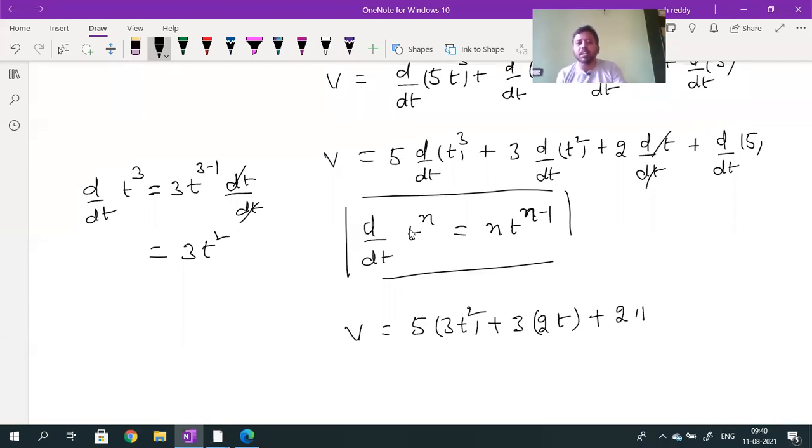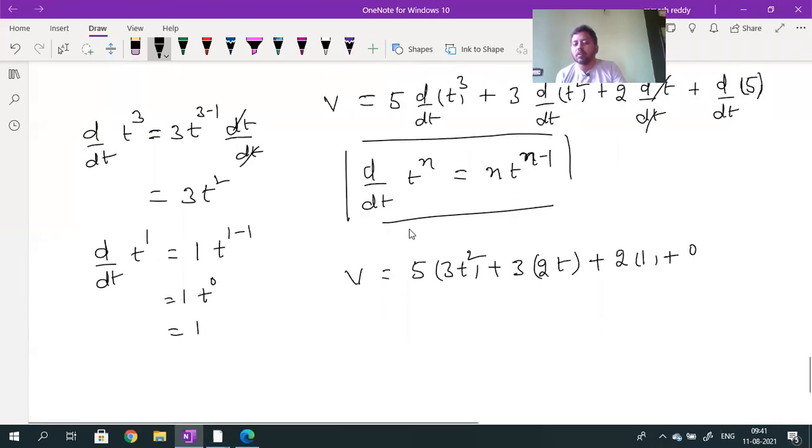Derivative of t, actually d by dt of t power 1, nothing is there means 1. 1 will come to the numerator, 1 into t power 1 minus 1, that is t power 0, which is 1. Derivative of t power 1 will be equal to 1 only. So 2 into 1, plus derivative of 5. 5 is a constant. Constant derivative value is 0.